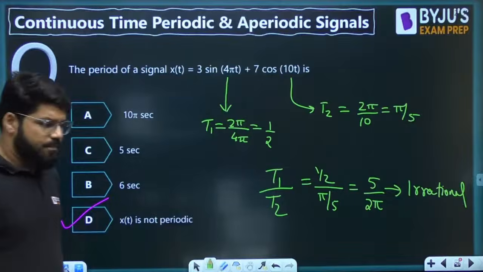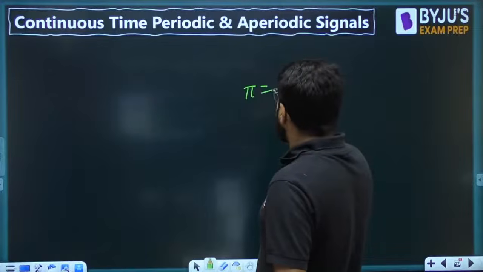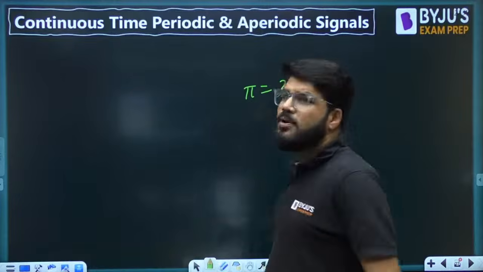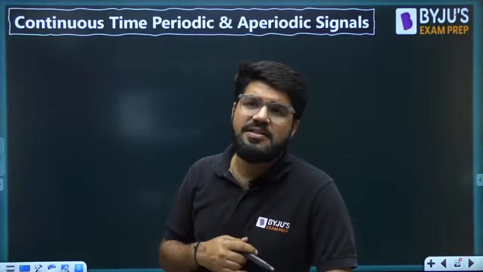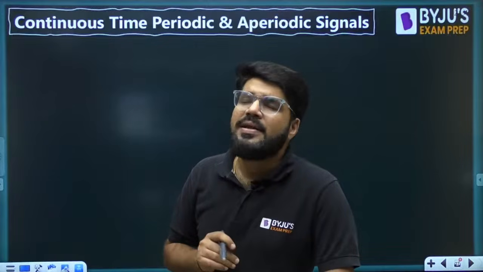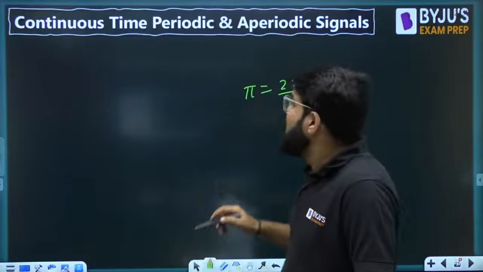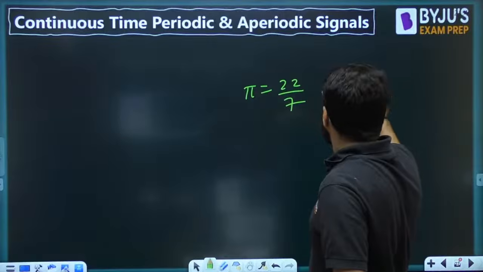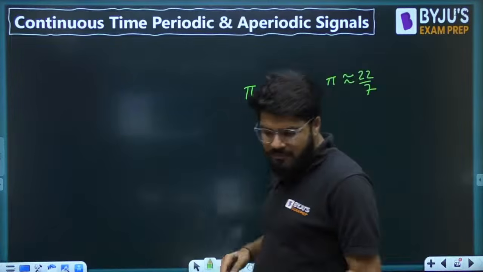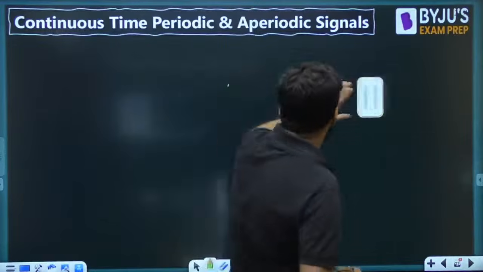Clear? Is pi rational? Some of the students think, sir, pi is 22/7, a ratio of two integers, so why is pi not a rational number? Dear, 22/7 is the closest approximation to the value of pi. It is not perfectly equal to it. Pi is approximately 22/7, but it cannot be perfectly written as 22/7. Please remember this.